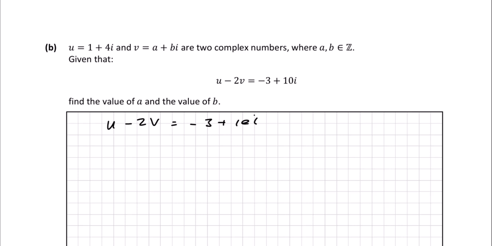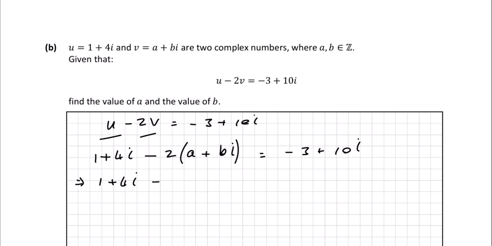So we know that u minus 2v is equal to minus 3 plus 10i. So I'm going to put u in here and v in here. So u is 1 plus 4i. And then we've got to subtract twice v. Well, v is a plus bi. And we know that's equal to minus 3 plus 10i. So I'm going to multiply out the left-hand side. And we will get 1 plus 4i minus 2a and then minus 2bi. That's equal to minus 3 plus 10i.